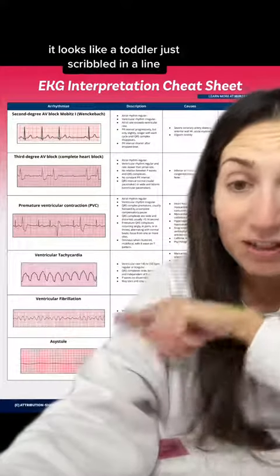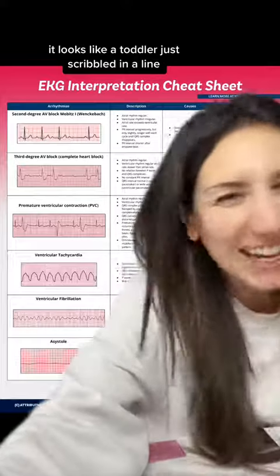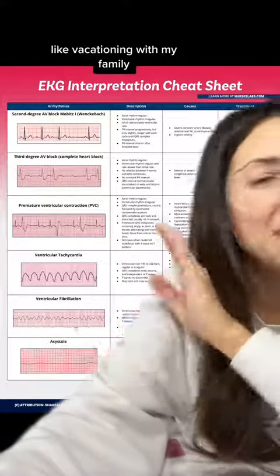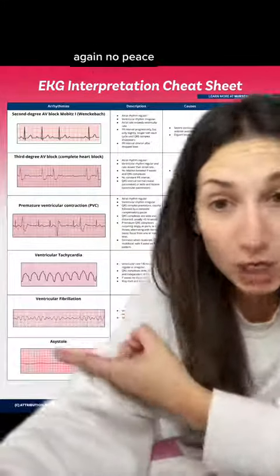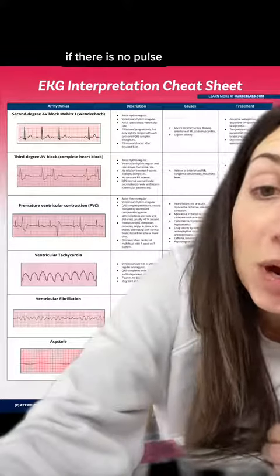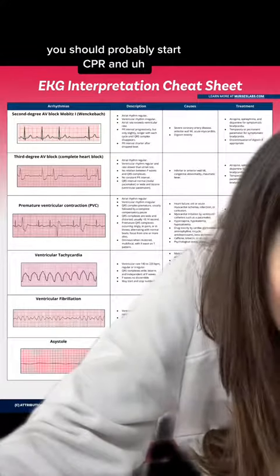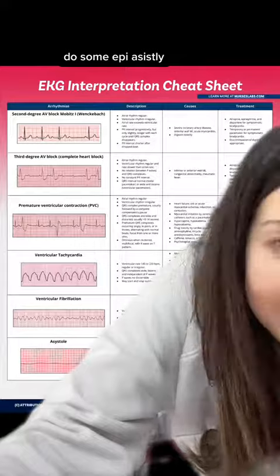This is VFib. It looks like a toddler just scribbled in a line. Rapid and chaotic, like vacationing with my family. Again, no Ps. If there is no pulse, you should probably start CPR and do some epi.